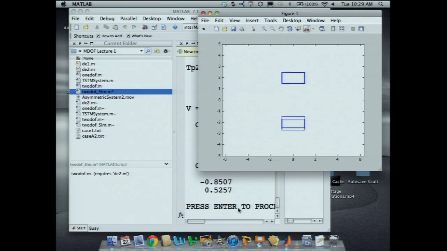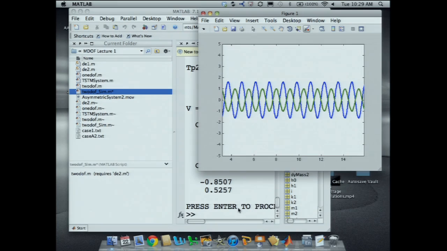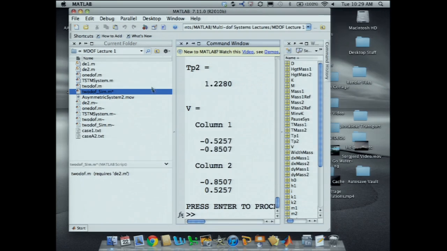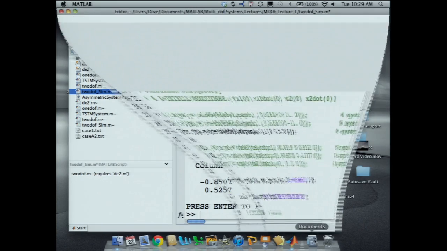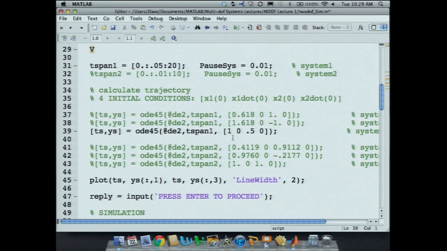That's the previous case. Okay, when they're out of phase, different magnitudes, but going in opposite directions, and you can see they're going at a higher frequency than before. Make sense? Okay. So now, just to refresh your memory, we're going for the third case in which there's nothing special.